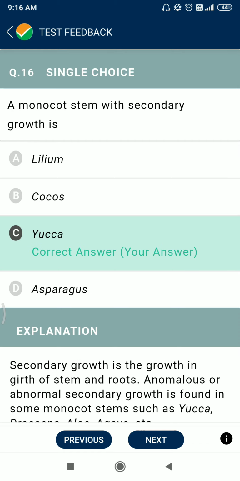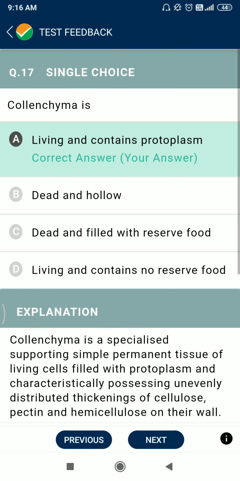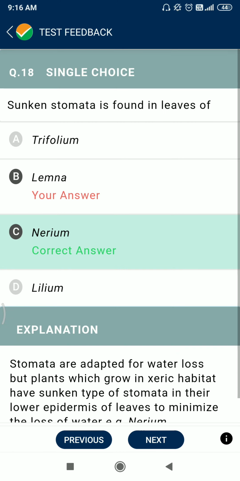Question number 16. A monocot stem with secondary growth is Yucca. It is a most important question for the NEET exam and is a previous year question. Question number 17. Collenchyma is living and contains protoplasm. Question number 18. Sunken stomata are found in leaves of Nerium.